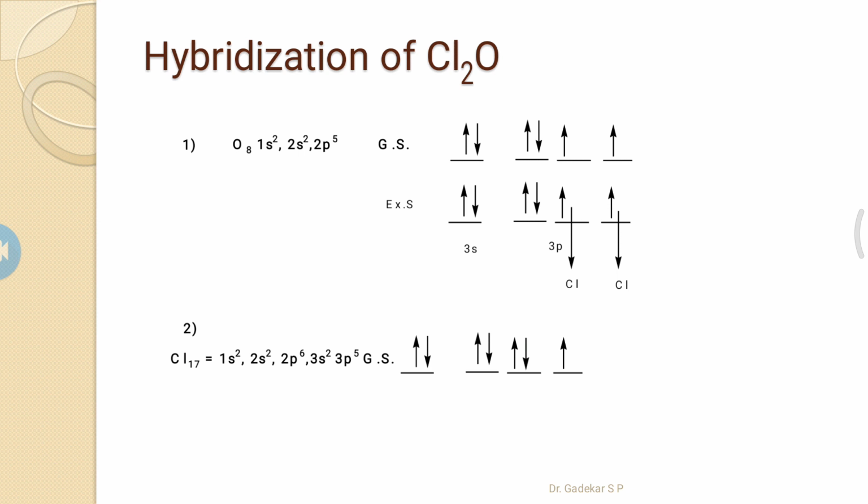So to form the Cl2O dichlorine monoxide molecule, it is sp3 because one s and three p orbitals are involved in the formation of dichlorine monoxide.